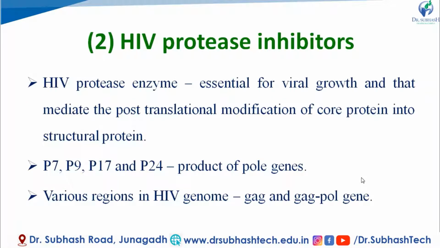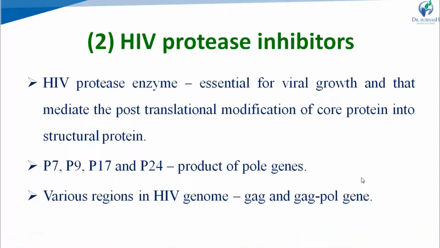Okay. So, the second class is HIV protease inhibitors. HIV protease is the enzyme that is essential for viral growth and that mediates the post-translational modification of core protein into structural protein. The structural proteins are P7, P9, P17 and P24, which play an important role in the infectivity of the HIV, and they are the product of viral genes.